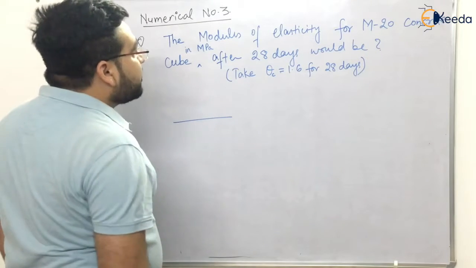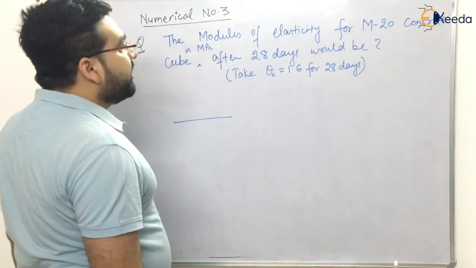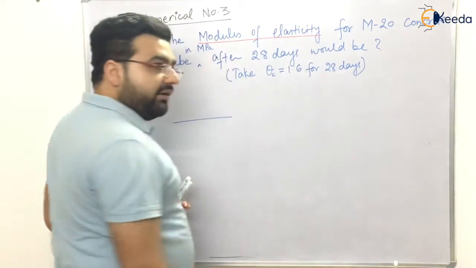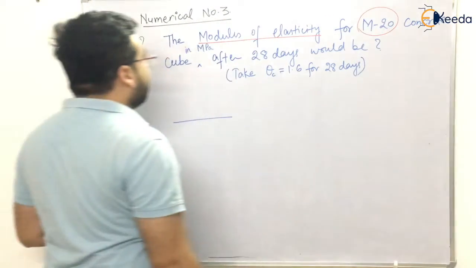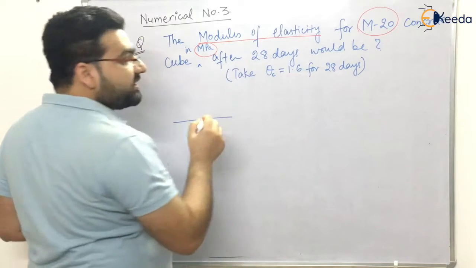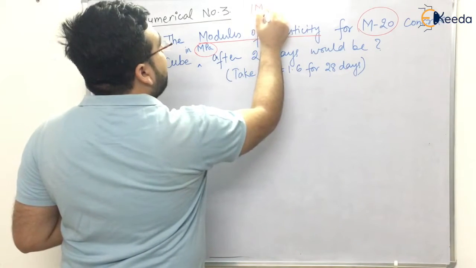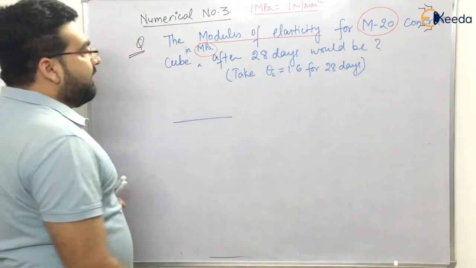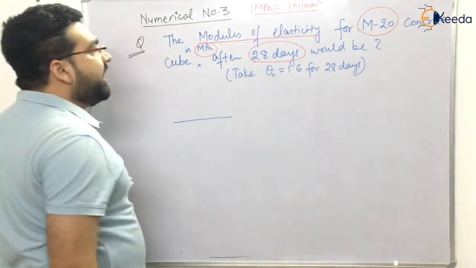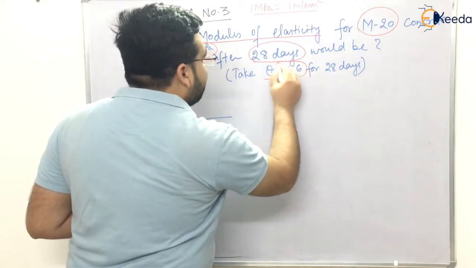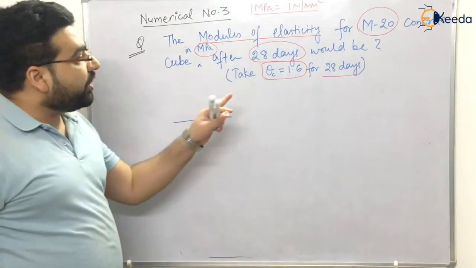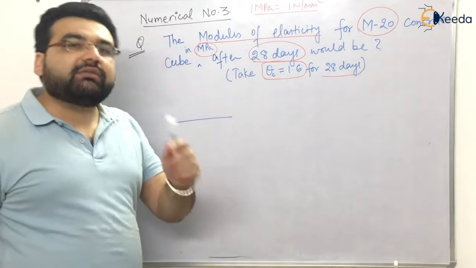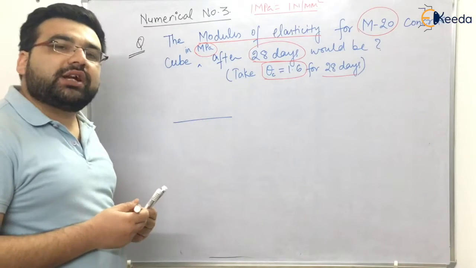Now, the modulus of elasticity for M20 grade concrete in megapascals after 28 days would be, take theta c equals 1.6 for 28 days. Megapascals means Newton per mm square; 1 megapascal is equal to 1 Newton per mm square. In this question, theta c has been given to you. If theta c has not been given, you have to learn the values. It's a very straightforward question, so let us solve it.